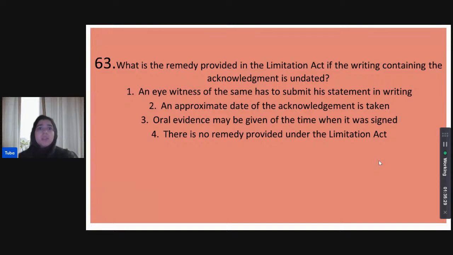What is the remedy provided in the Limitation Act if the writing containing the acknowledgement is undated? An eyewitness of the same has to submit his statement in writing. An approximate date of the acknowledgement is taken. Oral evidence may be given of the time when it was signed, or there is no remedy provided under the Limitation Act. Which of the following is the correct answer here? The question is, what is the remedy provided in the Limitation Act if the writing containing the acknowledgement is undated?